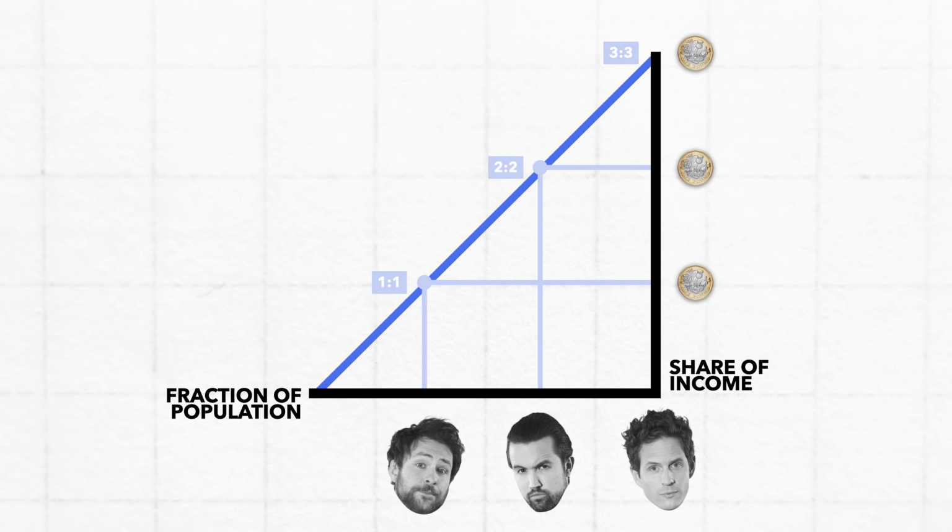Now, imagine that this population is a bit less equal. There's still a total of £3 going around, but the first person has £0, the second has £1, and the third person has £2. This graph is no longer a straight line. Instead, it sort of curves upwards. The first person has £0, 2 together have £1, and all 3 together have £3.